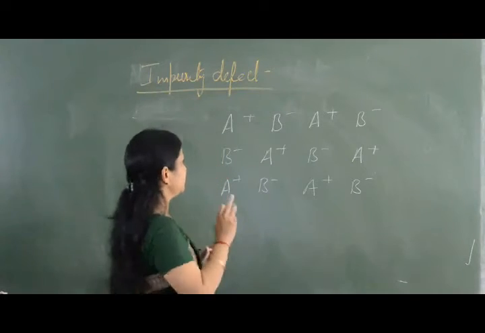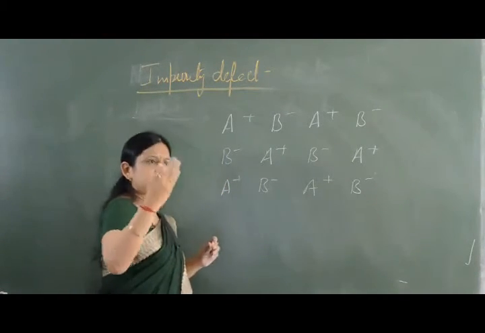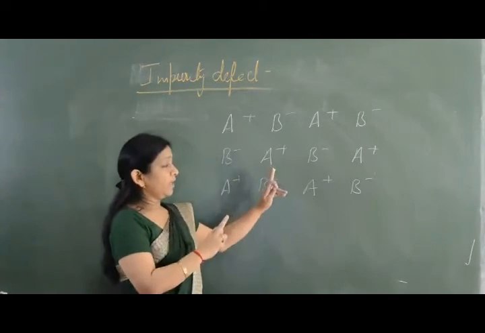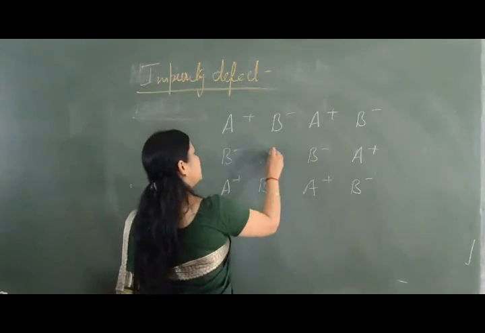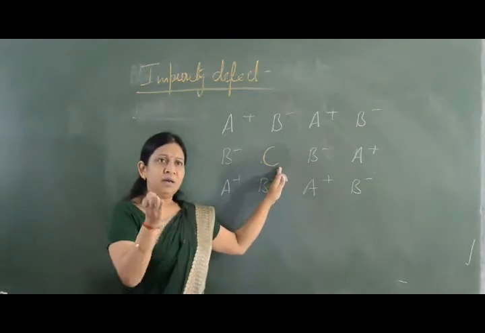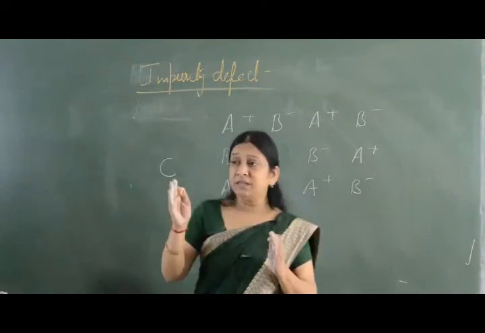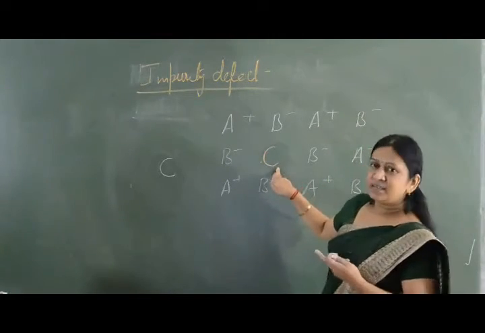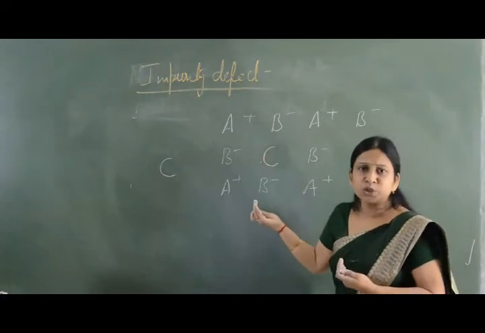Suppose the defect is some atom C which is introduced into the crystal. Now this C can be accommodated at two places. First, if it is a cationic impurity, it can be present at the place of a cation, which is A. So the impurity is coming on the lattice site. A is replaced and C is here. So substitution is taking place.